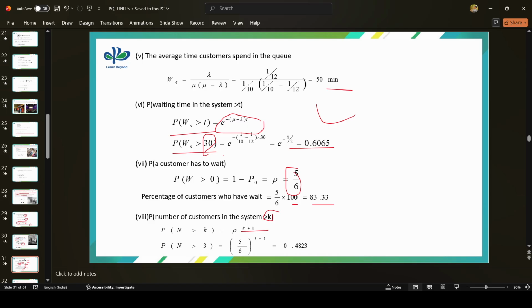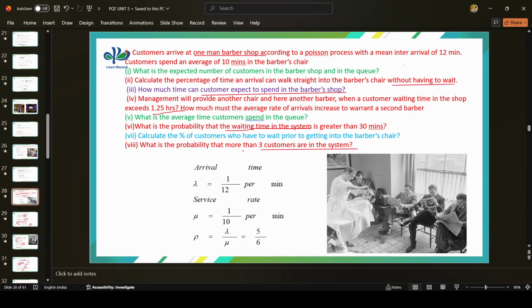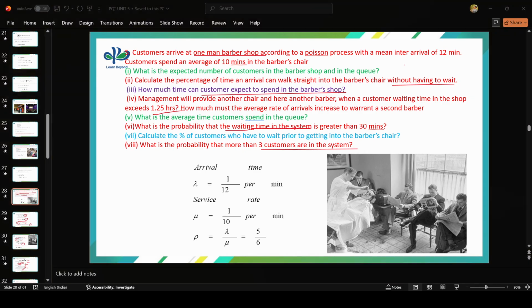While solving the problem, you have to be careful with the formulas. What is the formula, whether they are asking about the system, the queue, or the shop? That is very, very important. Next video, we will see some more problems based on this first model.